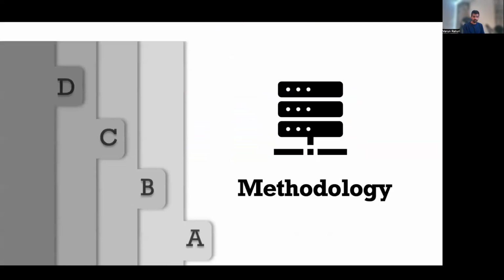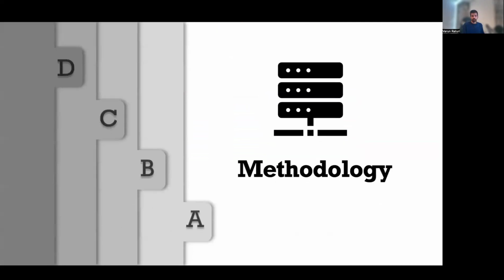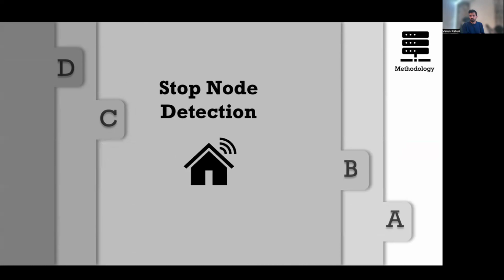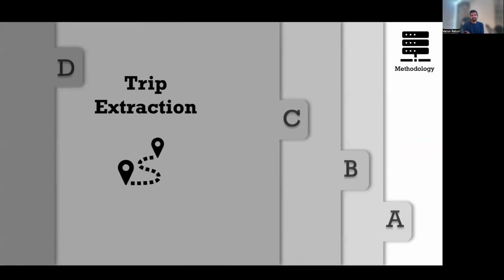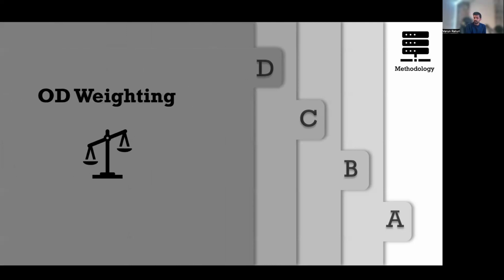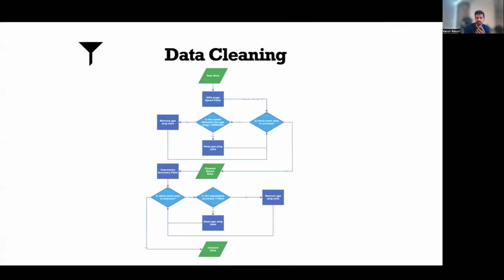comparison. The methodology to estimate these OD matrices using this GPS data is divided into 4 major steps. The first step is data cleaning. Then we move to stop node detection. Then we go to trip extraction. And finally, we weight the OD matrices. So these are the four major steps. We'll talk in detail about each step.